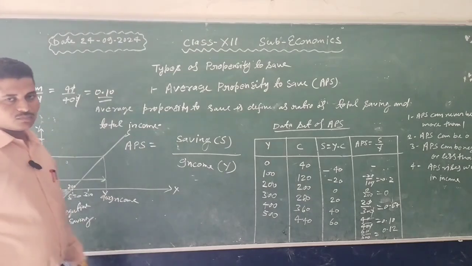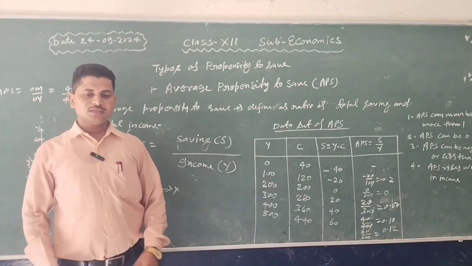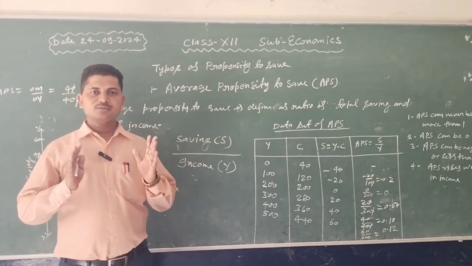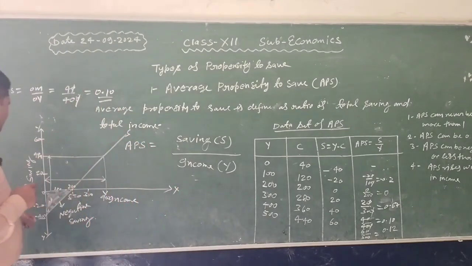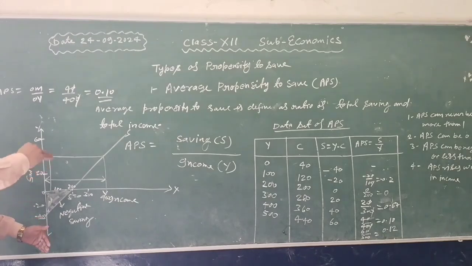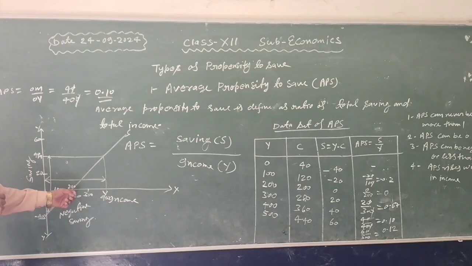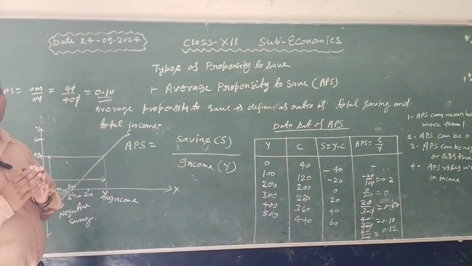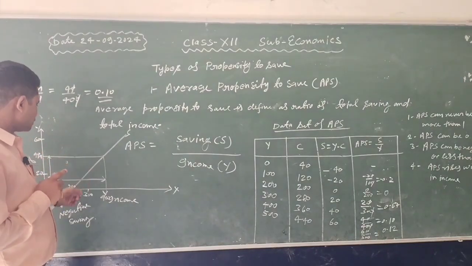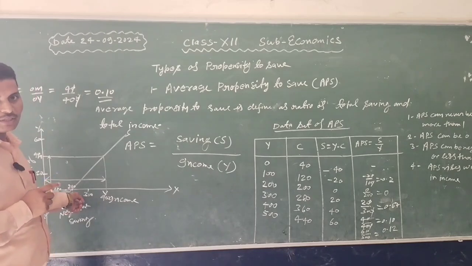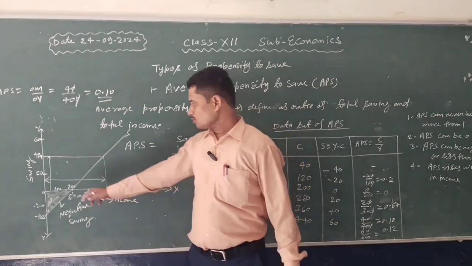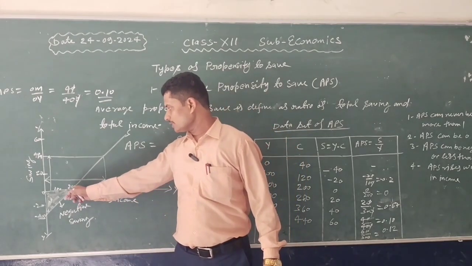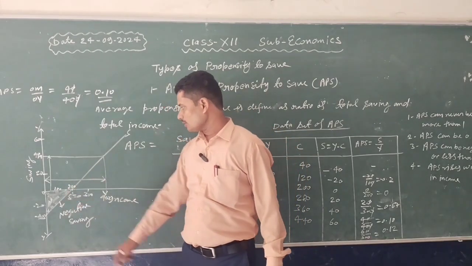When the income is 0, in this situation there is minimum consumption, which is known as the autonomous consumption. In this situation saving is minus 40, and when the level of income increases, saving also increases. When income and consumption are equal, saving becomes zero. That is known as the break-even point. At this point saving is zero because income and consumption are equal.